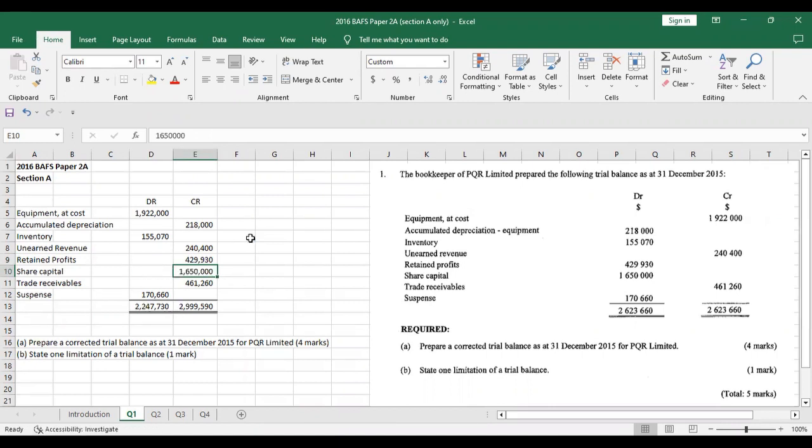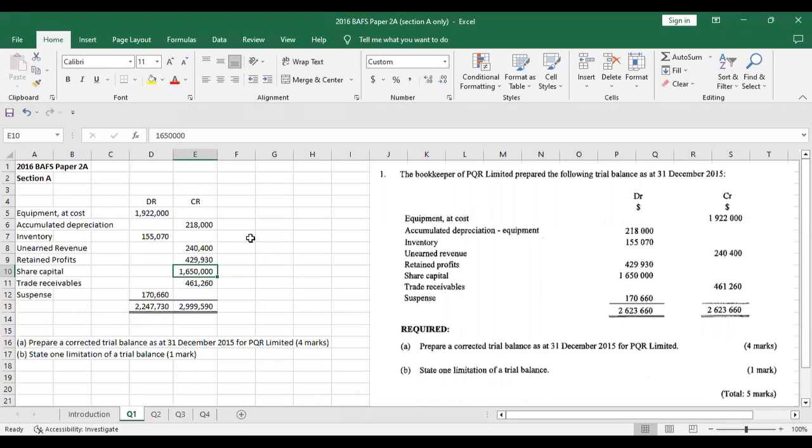Now, trade receivables. What are trade receivables? I also have a video on basic accounting terms. You can watch that on my channel. But trade receivables, also known as accounts receivable, are actually the company's debtors. Sometimes a company will sell goods on credit, right? So you have sold the goods, but you haven't received the money yet. Because you haven't received the money yet, that becomes your trade receivable.